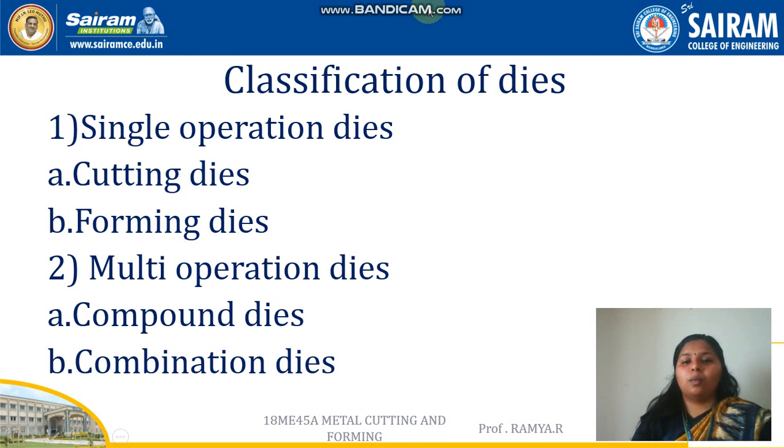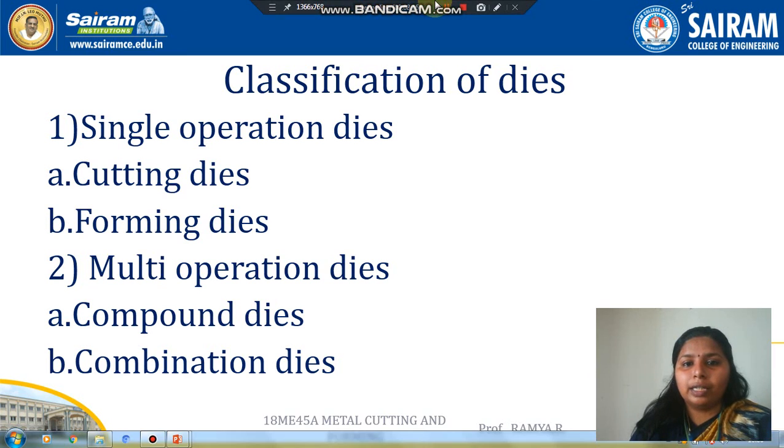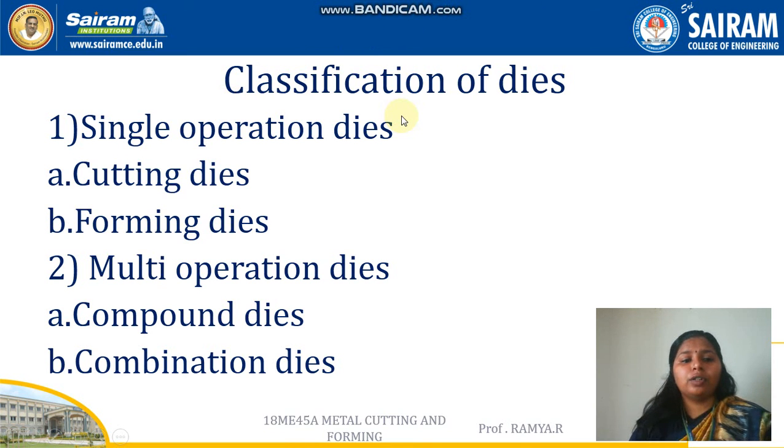The next one is about classification of dies. The dies are of two major types. One is single operation dies, which are designed to perform only a single operation in each stroke of a ram. So single operation dies can perform only one operation in a single stroke of the ram, and multi operation dies are designed to perform more than one operation in a single stroke of a ram. So in a single stroke they can perform multiple operations.